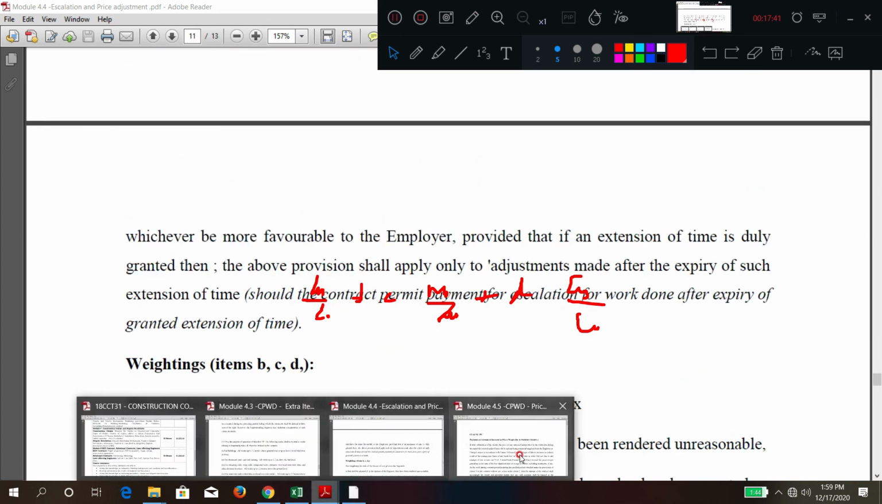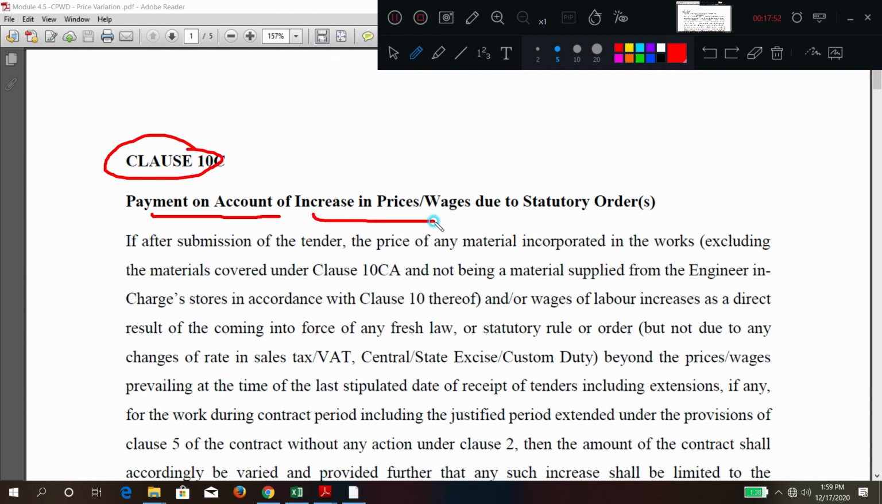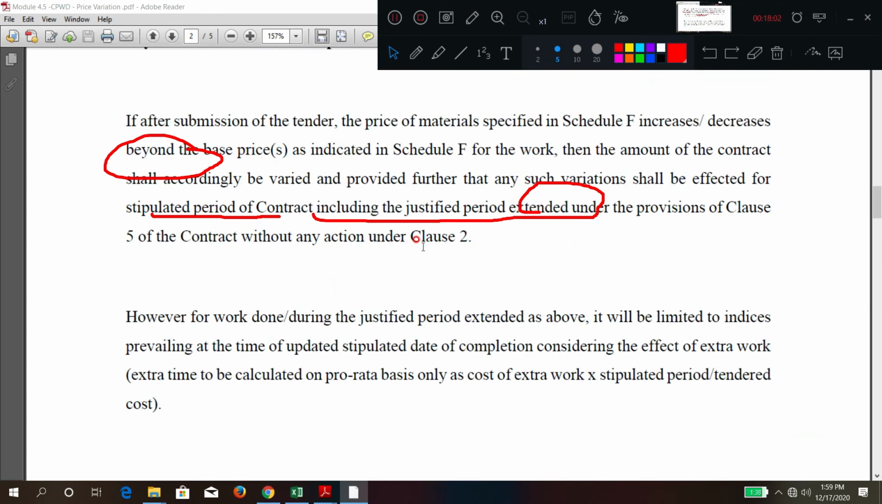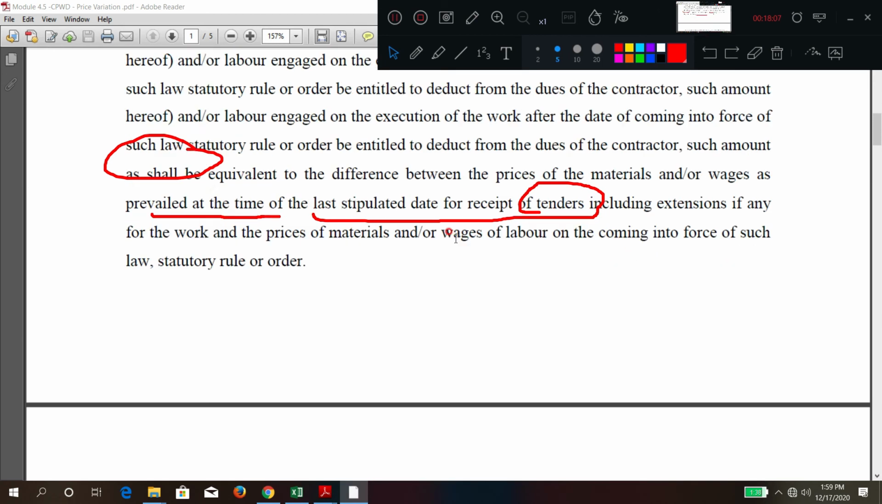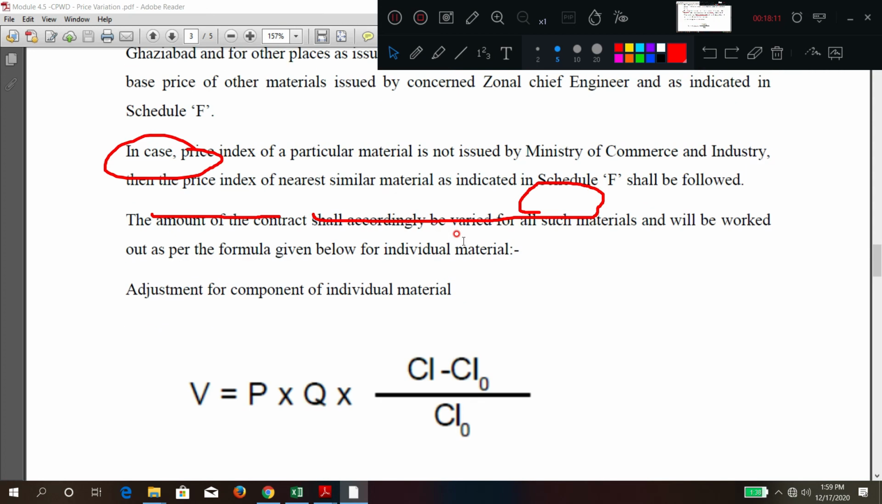Now, how is this written in CPWD contracts? In Clause 10C, payment on account of increase in prices or wages due to statutory order, where the government has ordered an increase in the prices of labor or wages. This is a typical formula. Payment due to variation in material price, everything is there. It is given like this. It's a simple explanation.